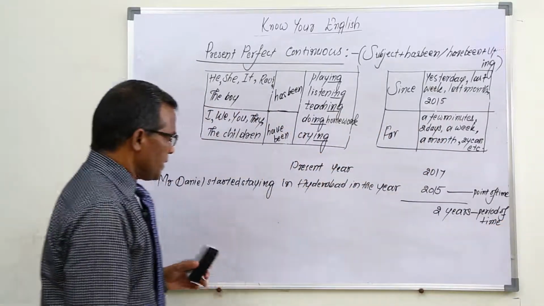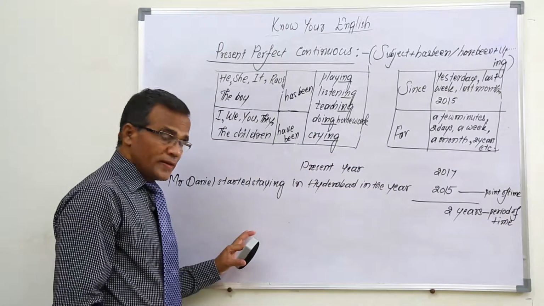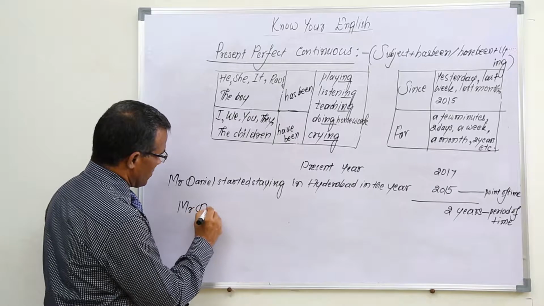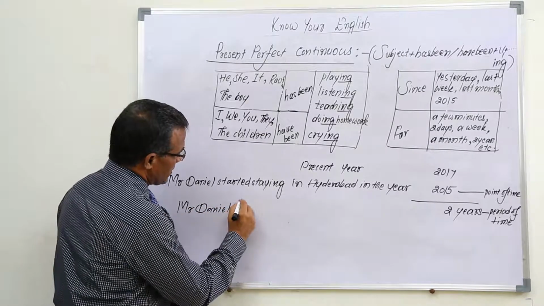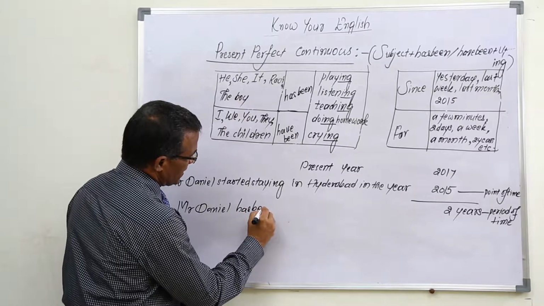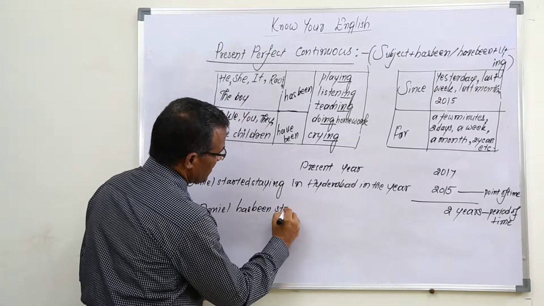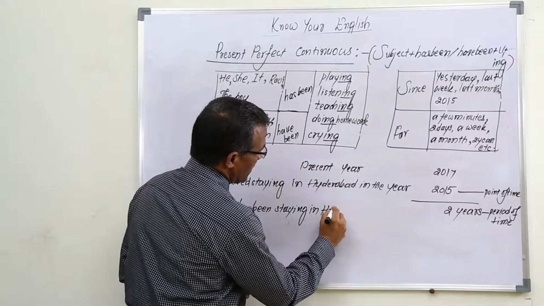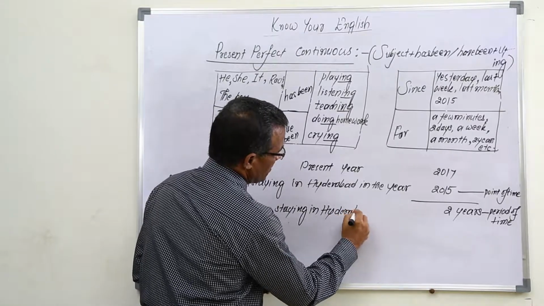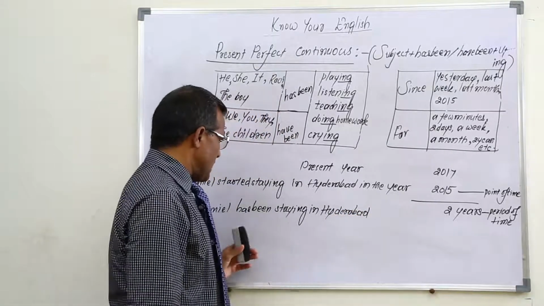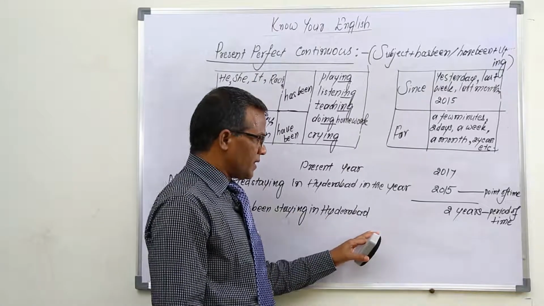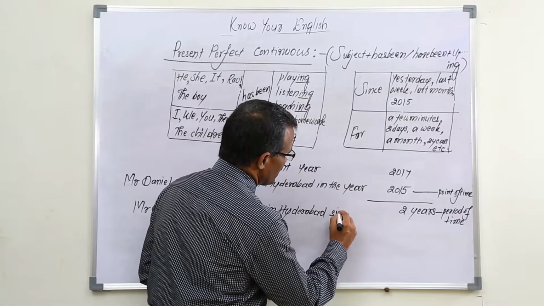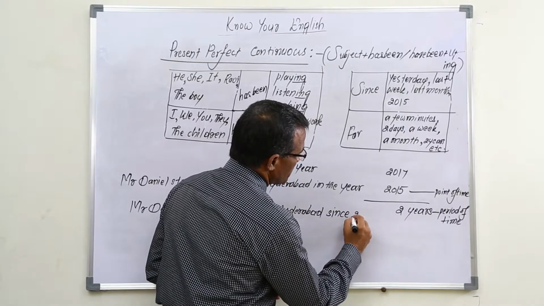For example, if I want to frame a sentence with subject Mr. Daniel, Mr. Daniel has been staying in Hyderabad. Mr. Daniel has been staying in Hyderabad. If we want to take point of time, we can use since 2015.